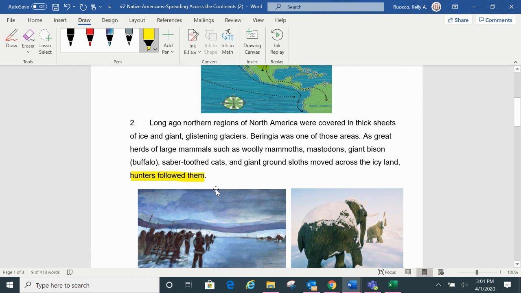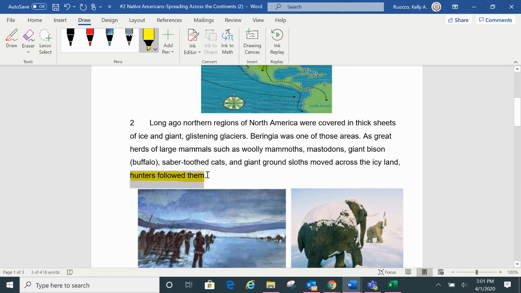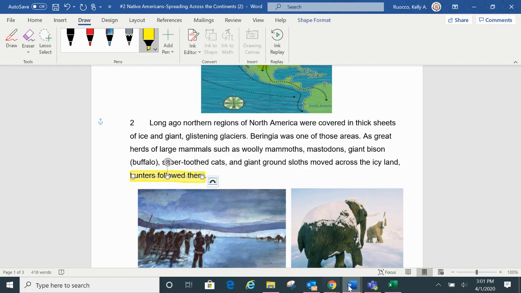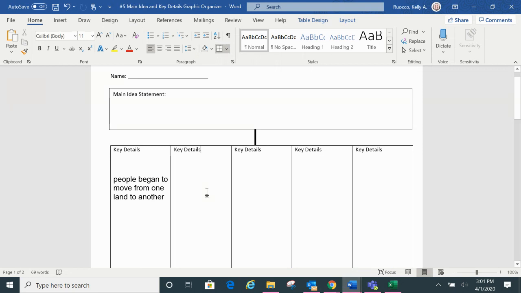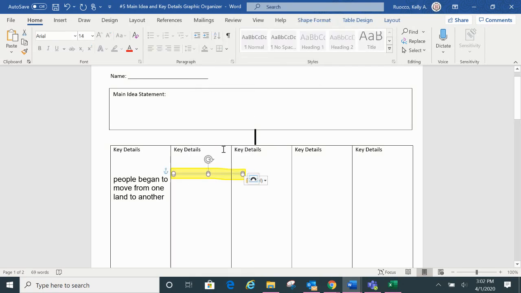and hunters followed them, meaning the animals. So again, I'm going to take my mouse. I'm going to highlight this area, right click. Oops, that didn't work. I'm going to try it again. Right click, and I'm going to copy that. I'm going to go into my assignment to key details, and I don't want it right there, so I'm going to enter down a little bit and then right click and paste.